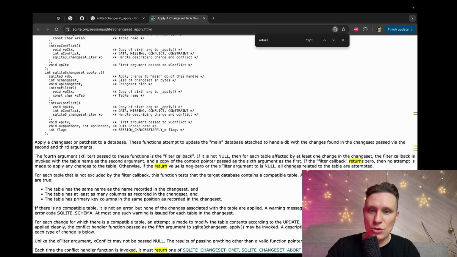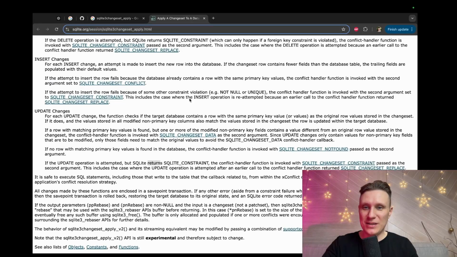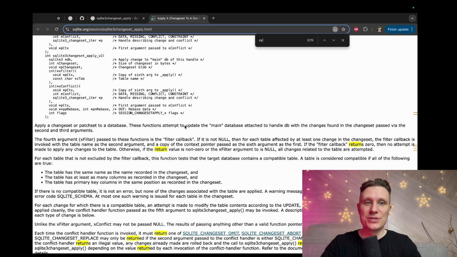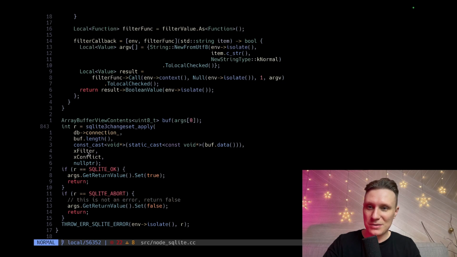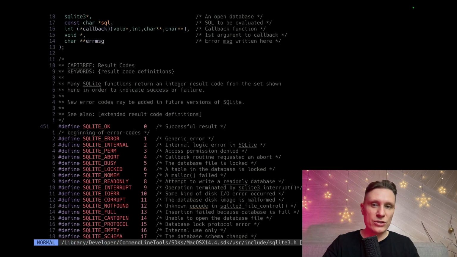If the return value is non-zero, or the x filter argument is null, all changes. Okay. Basically, if the filter compare is 0, it returns 0. Then no attempt is made to apply any changes to the table. Otherwise, the return value is non-zero. The filter returns null. This is quite complex. SQLite OK, SQLite abort, and I can't jump to the definition. Oh, I can jump to the definition.